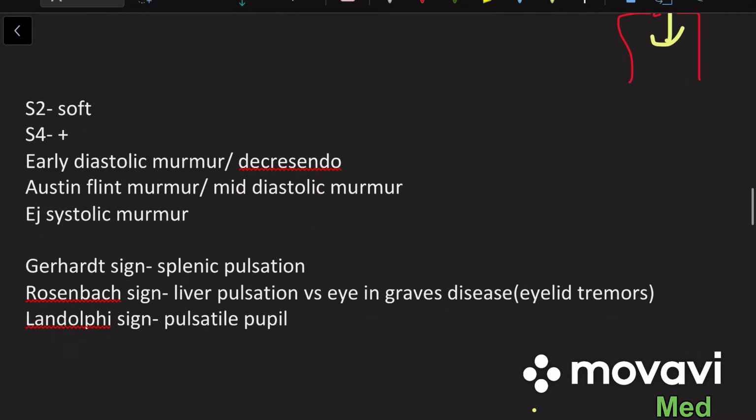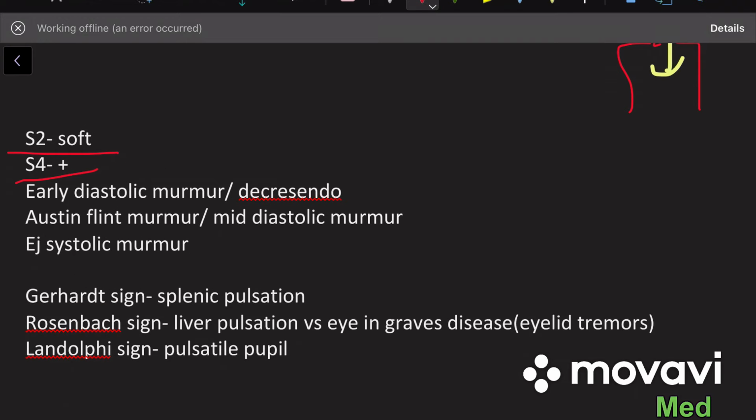Then talking about the S2 in aortic regurgitation, it will be soft simply because we cannot hear the sound of closing of the aortic valve, because the valve leaflets do not coapt properly, so we can only hear the pulmonary component of S2. So the S2 tends to be soft. Then S4 can be present because the left ventricle has already undergone hypertrophy, so the atrial contraction against the stiffened ventricle causes S4. And we can hear two kinds of murmur in aortic regurgitation.